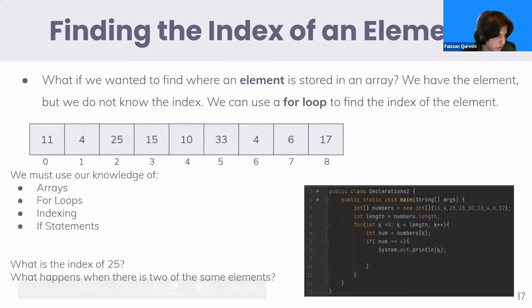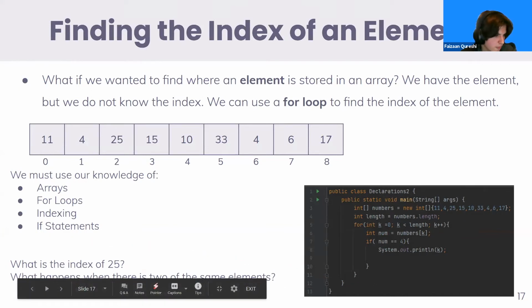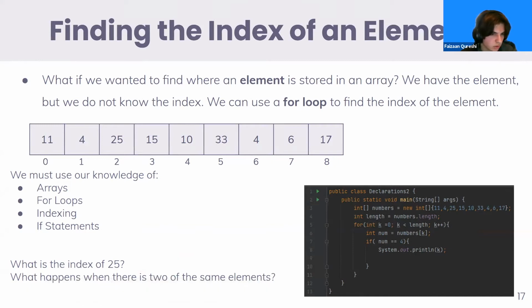So we went over this earlier. We went over finding the index of an element, but this time we're going to try finding the index using the element. So before we jump into this code, can anyone tell me the index of 25? Just write it in the chat. Looking at this, what is the index of 25? Remember, 25 is the element, and we're looking for the index.